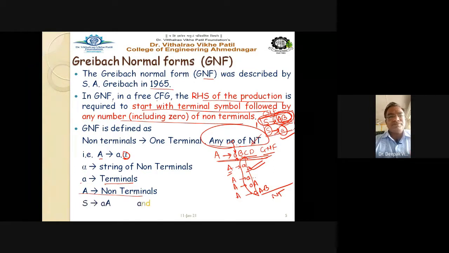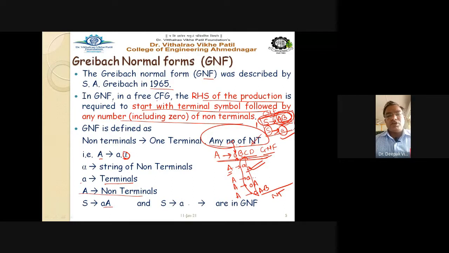So see here, S gives AA and S gives a small a. They are in GNF. So I can say that capital S produces small a dot a. This string starts with the terminal and there is only one non-terminal. So yes, it is in GNF, that is Greibach normal form, and S produces a is also okay.